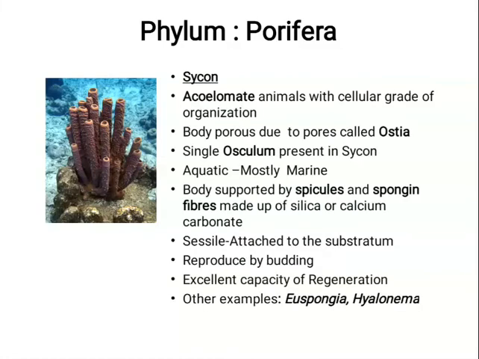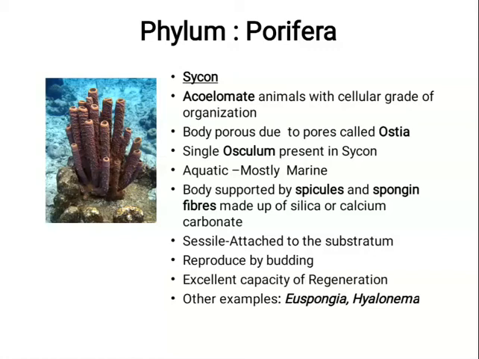There are some terms. As I explain it to you, you have to note it down. The first characteristic is they are acoelomate animals with cellular grade of organization. Now what do you mean by acoelomate? Acoelomate means they have got no body cavity.